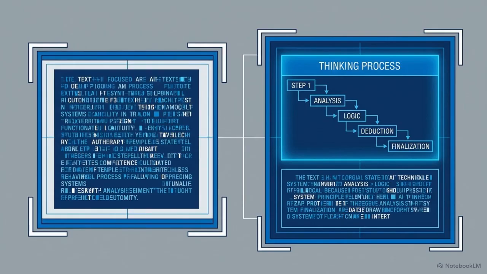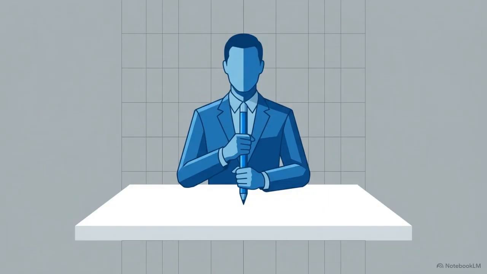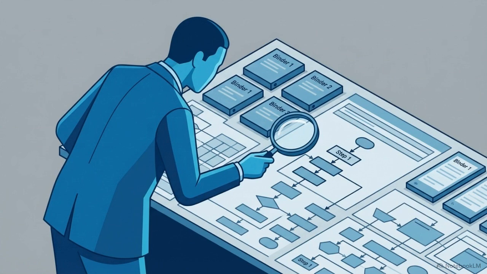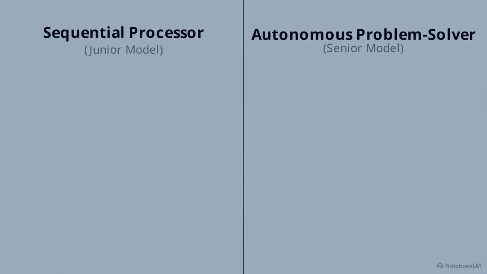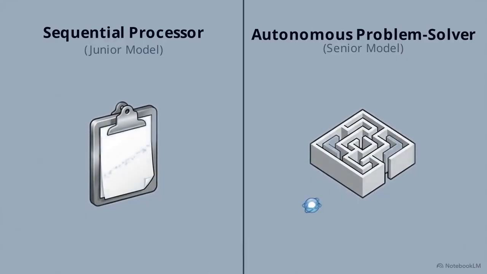Not all models process language the same way. Different systems possess different internal cognitive architectures, meaning they require entirely different prompting strategies. Think of standard GPT models as junior coworkers. They perform at their absolute best when you give them highly explicit, step-by-step formatting and rigid instructions to execute a task.